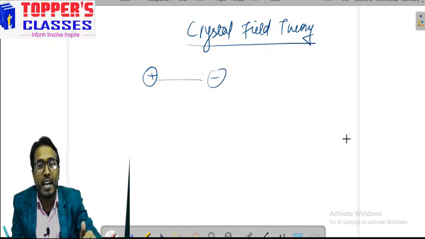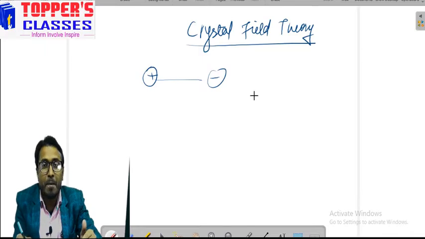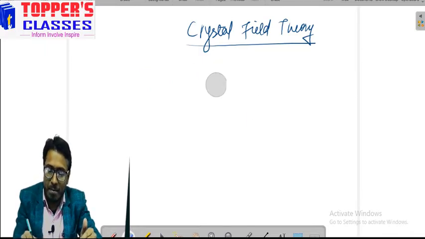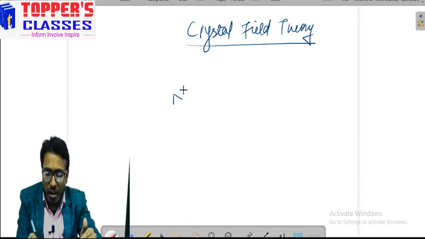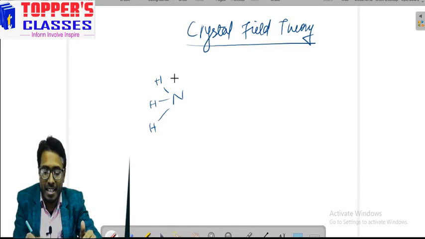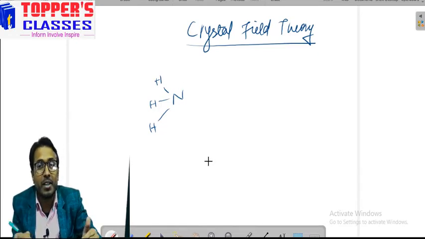What happens in that situation? In that case, for the neutral ligand, let us consider for example ammonia. As we know, the electronegativity of nitrogen is higher than that of hydrogen, so the electron cloud will be more shifted towards the nitrogen atom.